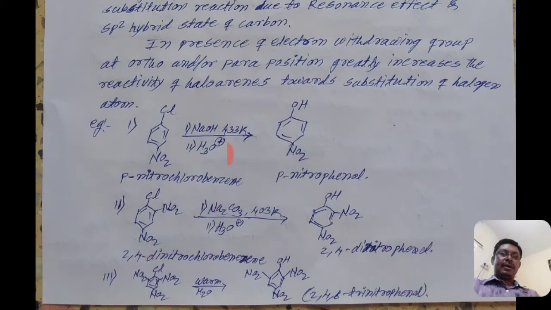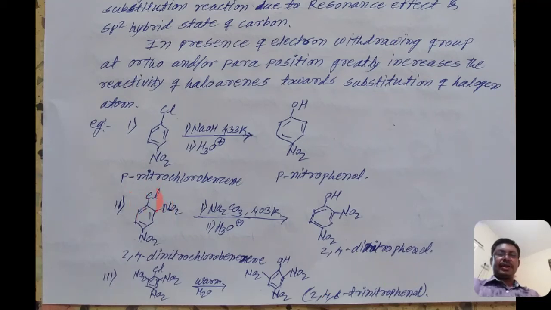See here, the temperature of that first reaction is 433 Kelvin. But here it proceeds at the temperature 403 Kelvin. That means the reactivity of that haloarene is greater than the first one. When 2,4-dinitrochlorobenzene reacts with sodium hydroxide, we get 2,4-dinitrophenol.